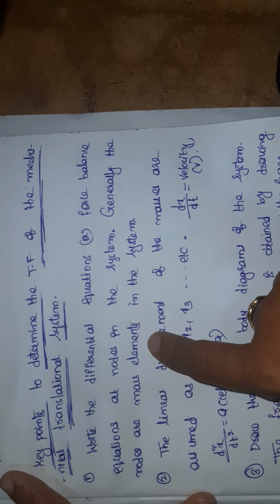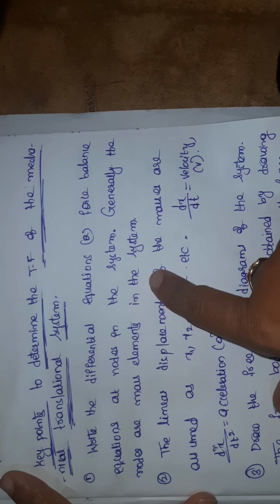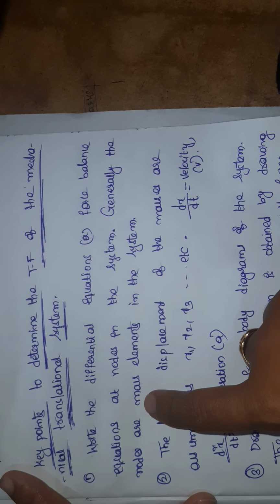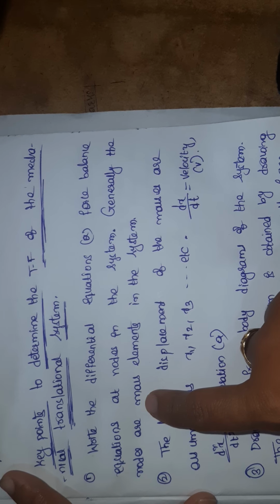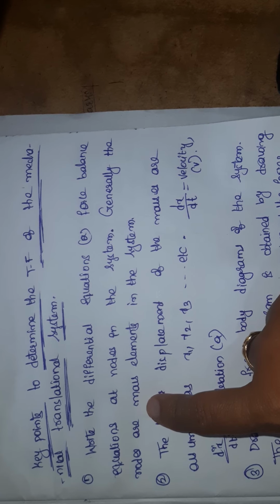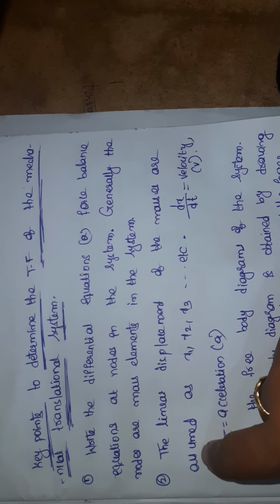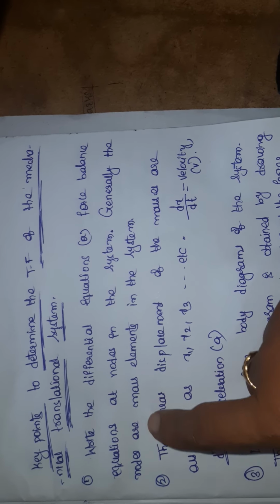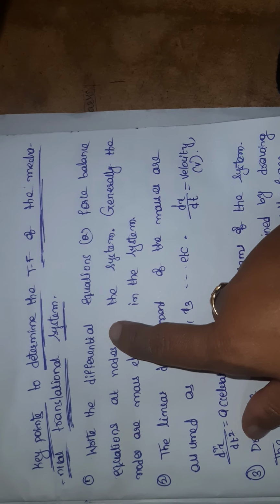Generally the nodes are nothing but the mass elements in a system. For a given translational system, we may have two or three mass elements, or two or three dashpots and springs. Depending upon the given mechanical translational system, we have to write the differential equations. Differential equations are nothing but force balanced equations.